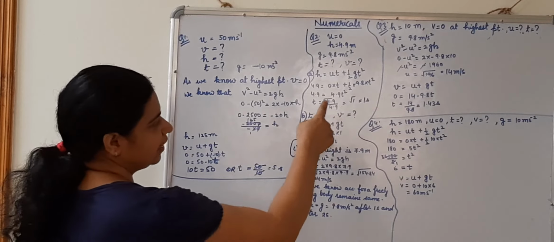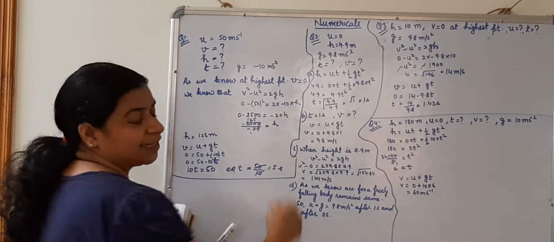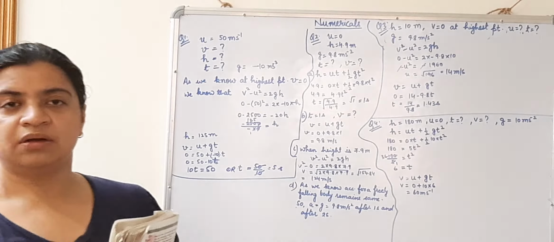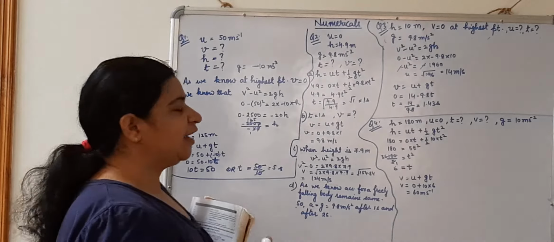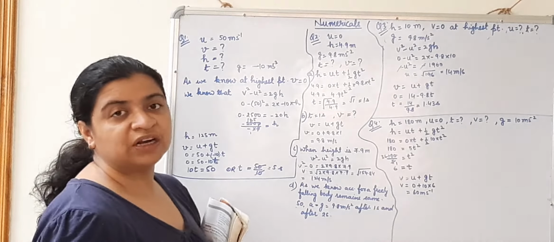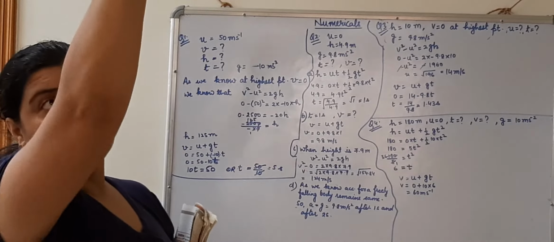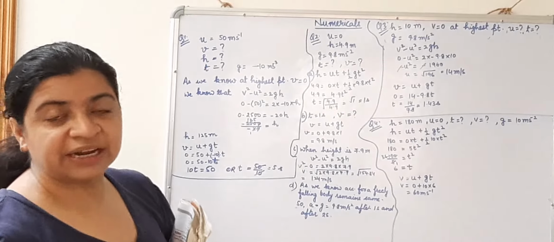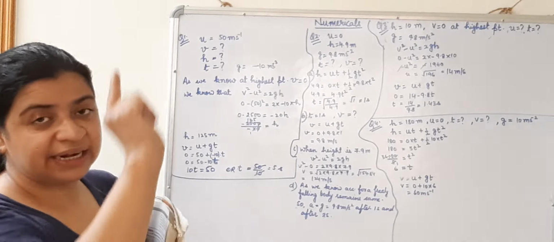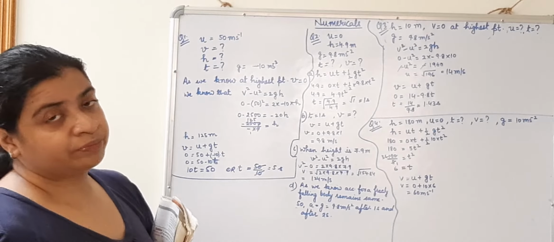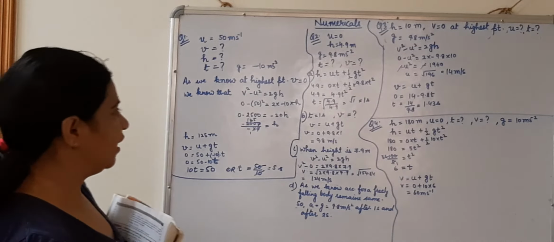Fine, I think it is clear. When I cancel 4.9 upon 4.9, I get under root 1. The value of under root 1 is 1 only. So the time taken by the object to cover the height of 4.9 meter is 1 second only. In 1 second it has come down from the height of 4.9 meter.